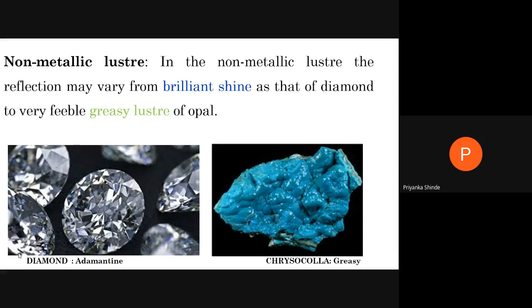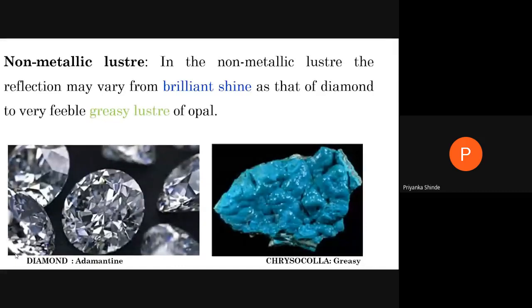An example is diamond. Then we have all the gem minerals, like zircon and ruby. They all shine like a diamond. They are very brilliant, so that luster is called the adamantine luster. Usually all these minerals which have a very brilliant luster are used as gemstones. Then we'll move on to the next.